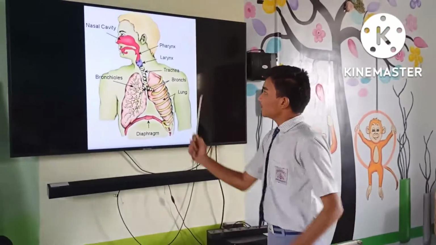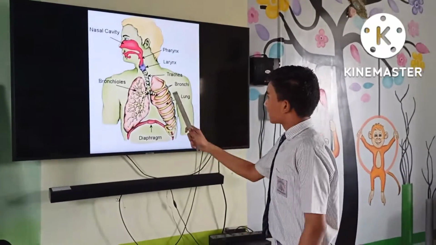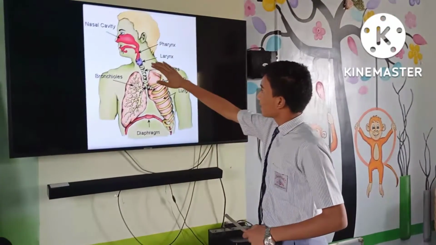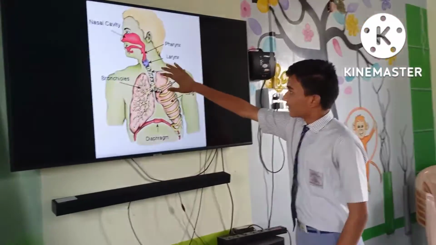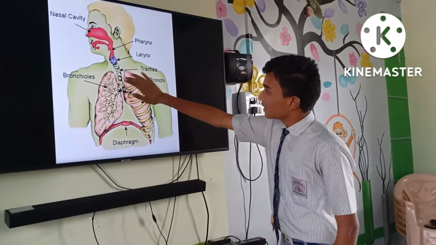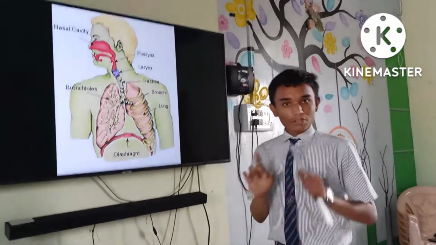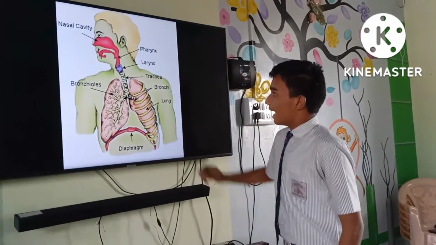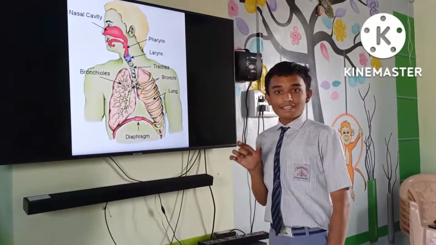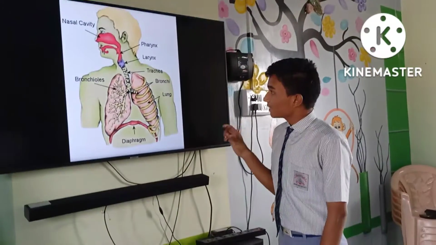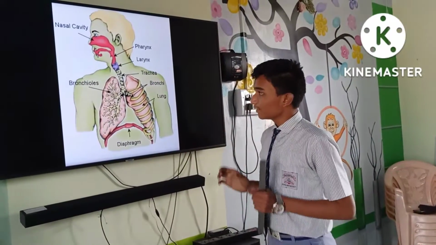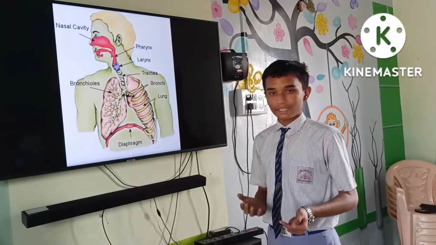Now the air goes into the trachea through the epiglottis, and trachea lies below the larynx. Trachea is about 10 to 11 centimeter in length, while in diameter it is about 1.5 to 2 centimeter. It has C-shaped ring type cartilage structure, which helps prevent it from collapsing even when there is not enough air in it.